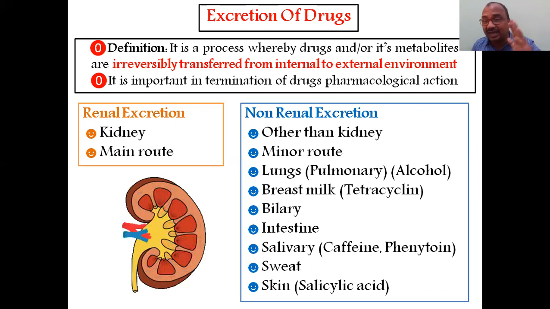Biliary excretion is there. Drugs excreted through the biliary route will be excreted into the gut, through the intestine, and also through saliva. Drugs you have consumed will be excreted again after showing performance. The saliva we obtain, we swallow again. For example, caffeine will be secreted in the saliva, and we swallow that saliva daily, as we don't spit it out each time. Phenytoin too will enter the GIT again.